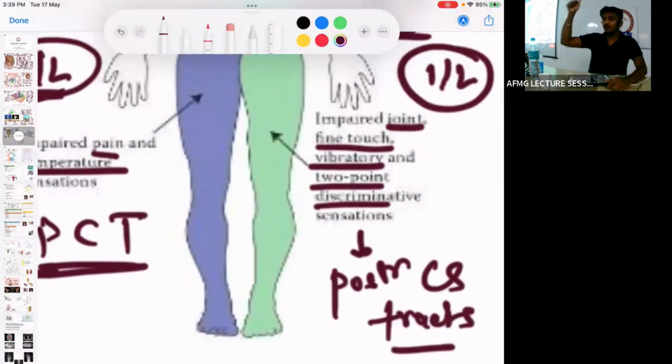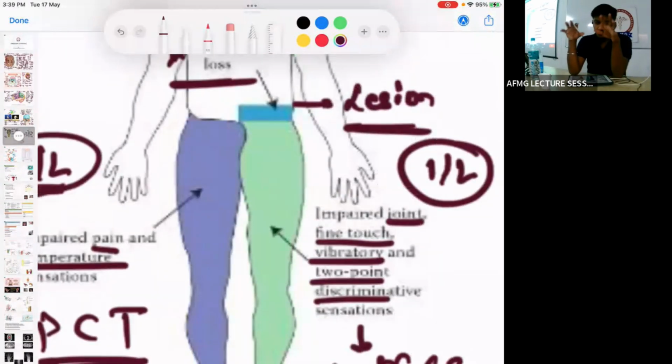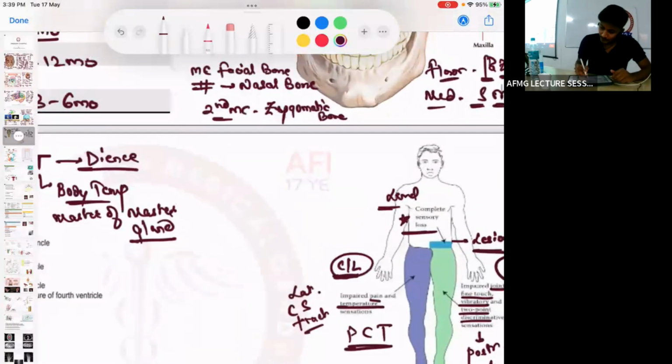First is joint position, second is fine touch, third is vibration, fourth is 2-point discrimination. All of these are carried by the posterior or dorsal tract. Okay? So complete sensory loss at the level of lesion, ipsilateral loss of dorsal functions and contralateral loss of lateral function. Which syndrome is this? This is a characteristic case of Brown-Sequard syndrome.